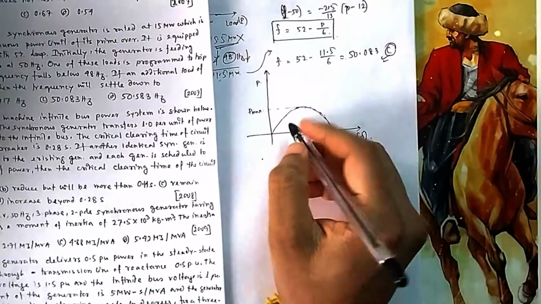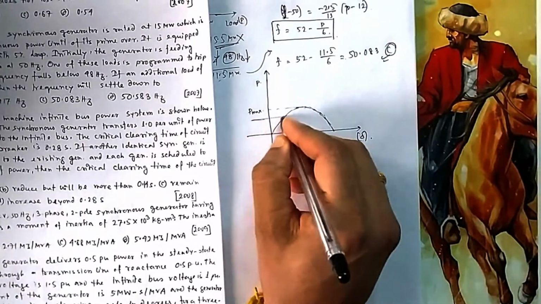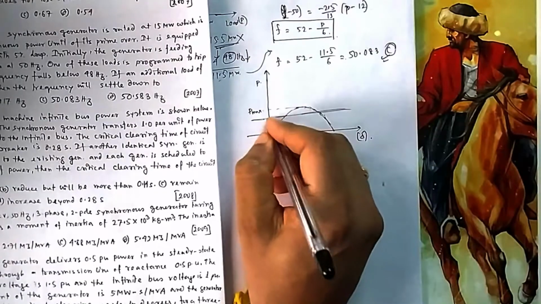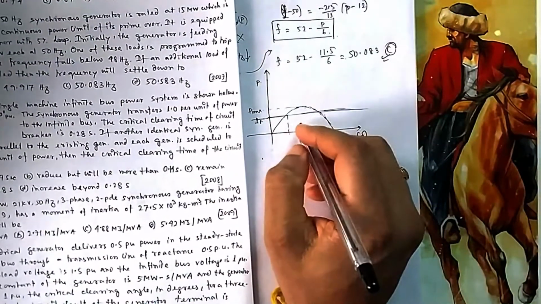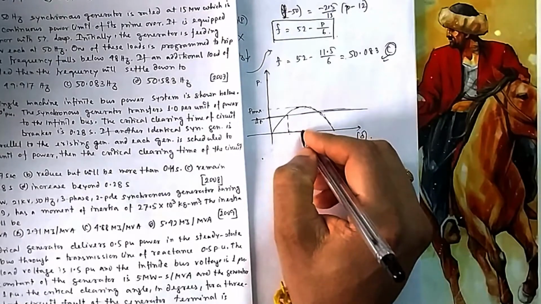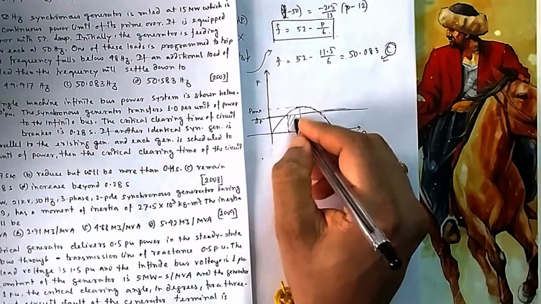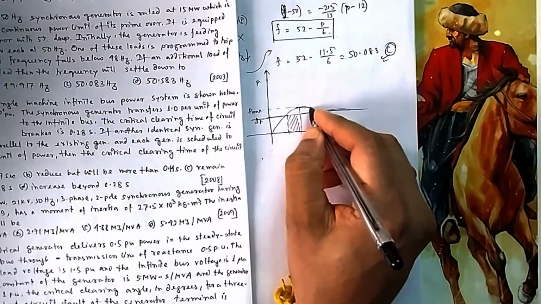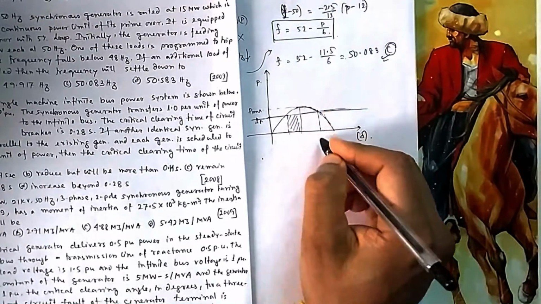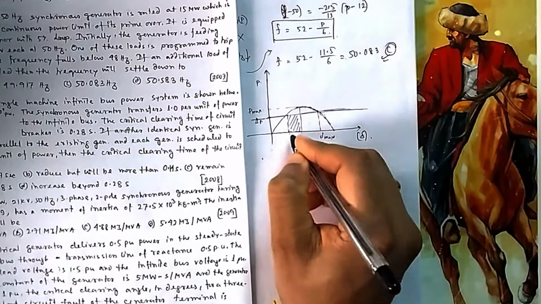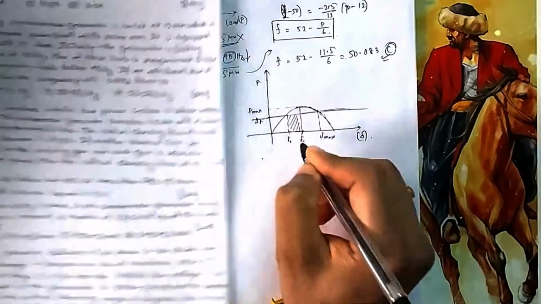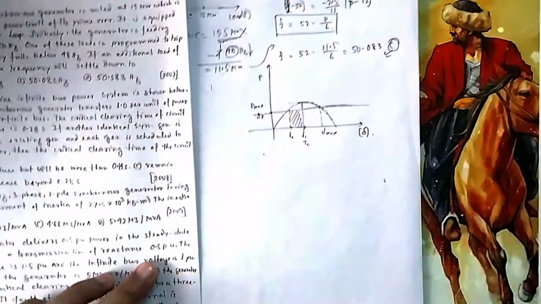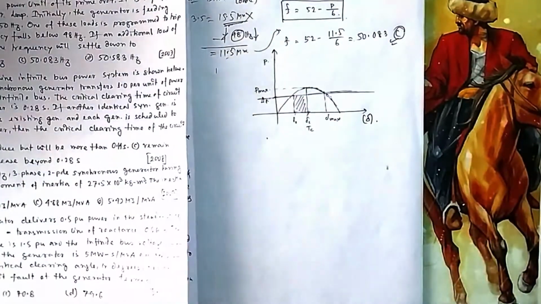So this is its Pmax limit. So it was operating somewhere here, where your output load is 1 per unit. So the critical clearing angle is referred to the fault. So if there is a fault, it will come down to 0. So this is your area, and when it reaches the maximum, this is the delta max it can reach. So this is the critical clearing delta and critical clearing time. In the graph, if your delta increases, then your time is also increasing. Okay, you have more time.